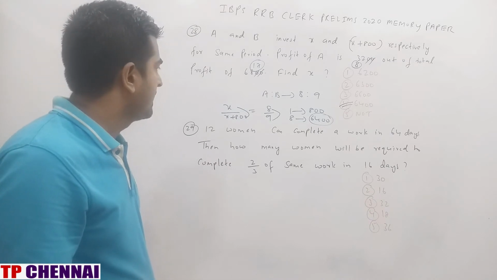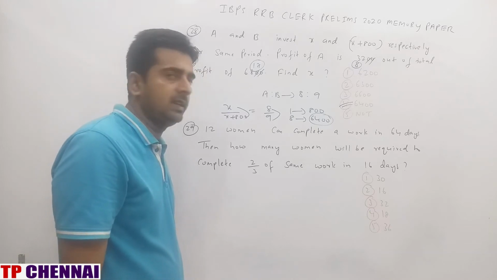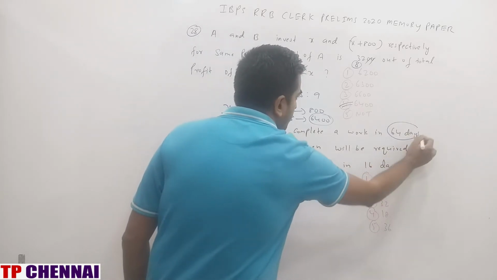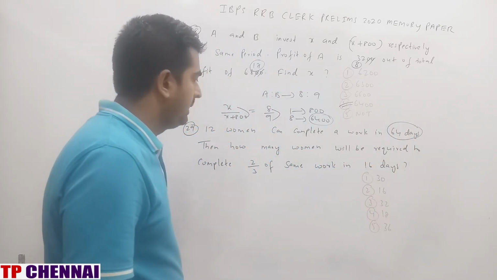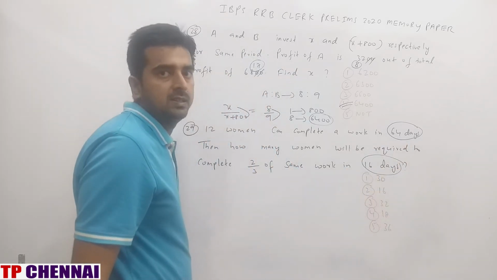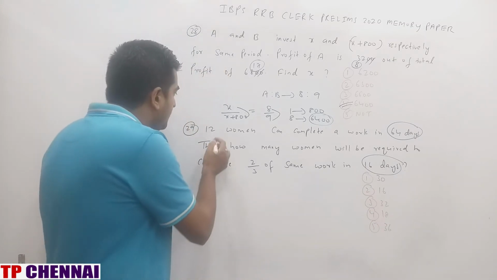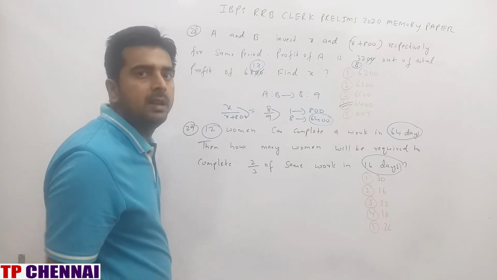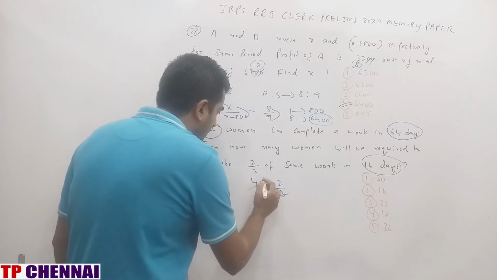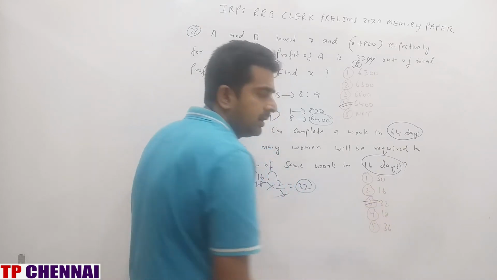Next one. 12 women can complete a work in 64 days. Then how many women will be required to complete 2 by 3 of same work in 16 days? Now observe carefully here. 16 is 1 by 4th of 64. 64 into 1 by 4th is 16. That means here capacity will be into 4, so 48. And work is 2 by 3. So 3, 16 is 16 into 2, what is the answer? 32, which is nothing but third option.